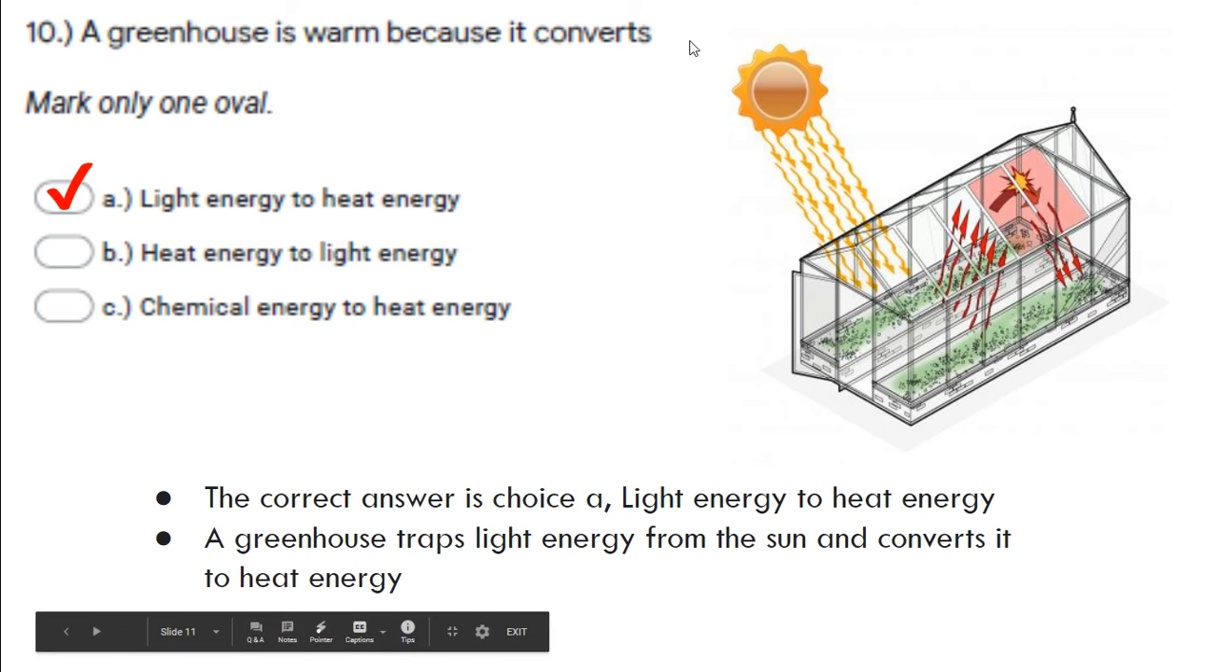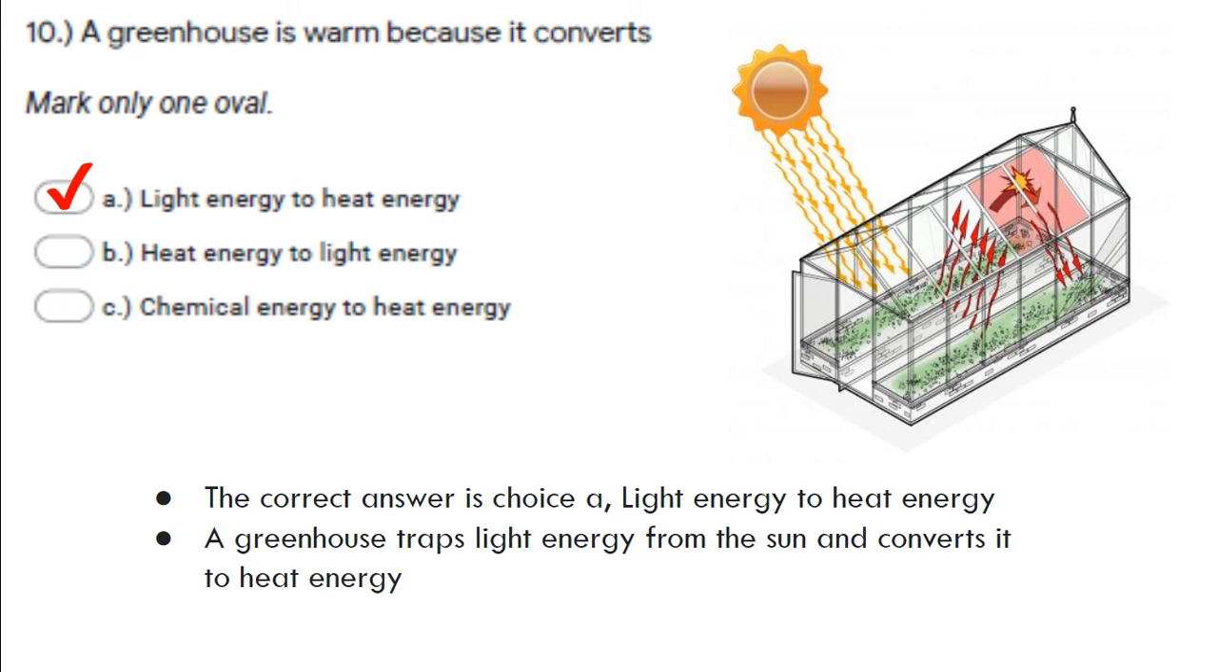So here's my sun up top. The sun sends its rays into the greenhouse. The greenhouse can actually trap some of that energy inside of it in terms of infrared waves. Those are the ones that keep you warm. And they can trap them as heat energy inside of the greenhouse, making it very, very warm.